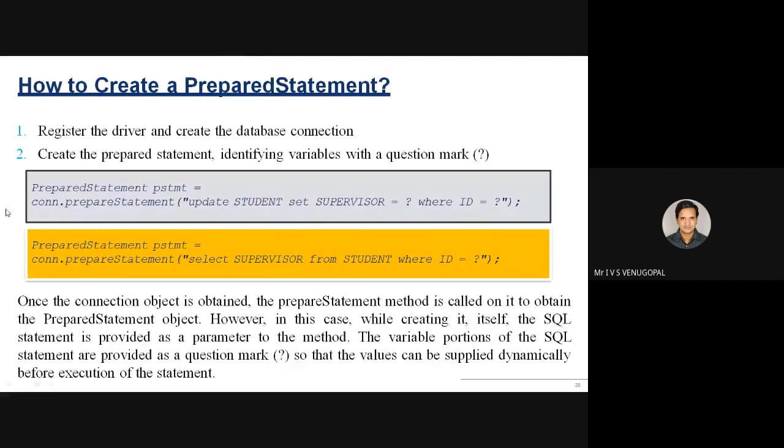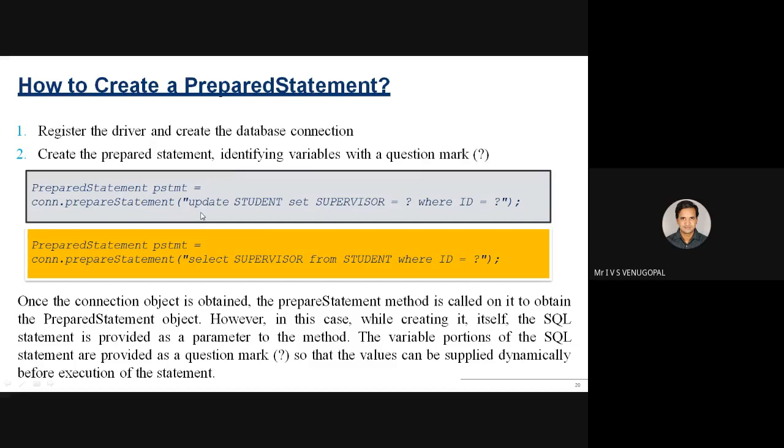So this is the syntax to create a prepared statement. Instead of using the normal statement, use a prepared statement: some object equal to con dot prepareStatement. So connection's prepareStatement. If you observe, in prepared statement you can directly pass the SQL query while preparing the statement. That is the main advantage.